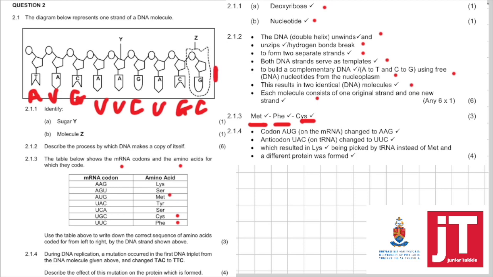Right, 2.1.4. During DNA replication, a mutation occurred in the first DNA triplet from the DNA molecule given above, and that changed TAC to TTC. Describe the effect this mutation has on the protein which is formed. Now that's easy. Right, the AUG on the mRNA changed to AAG. The anticodon, UAC, changed to UUC, which resulted in lysine being picked up by the tRNA instead of methionine. And definitely from here, a different protein was formed.